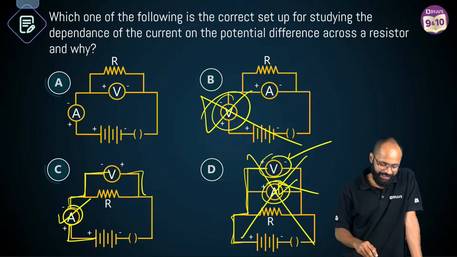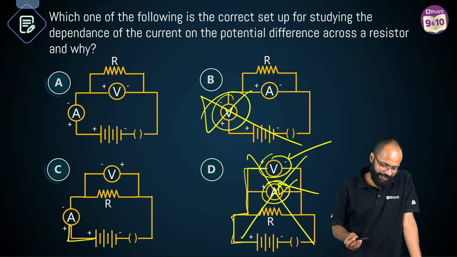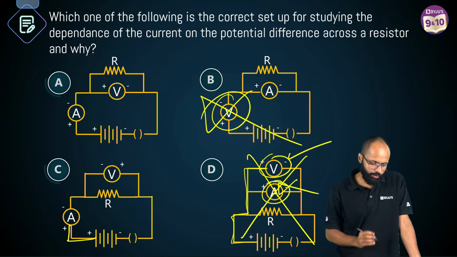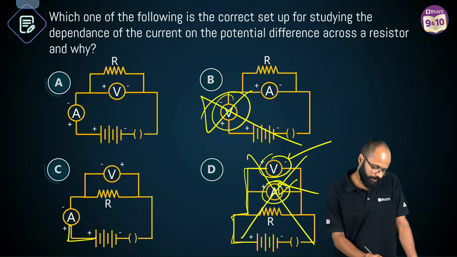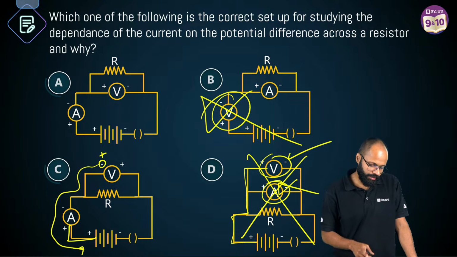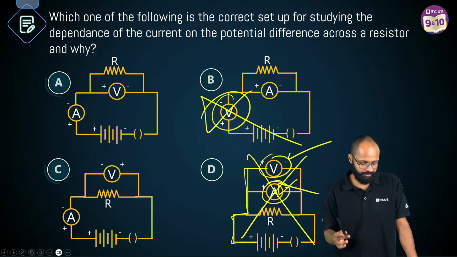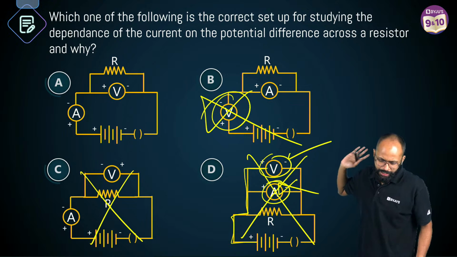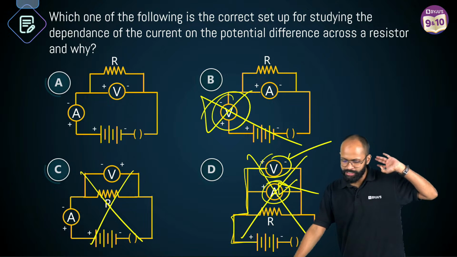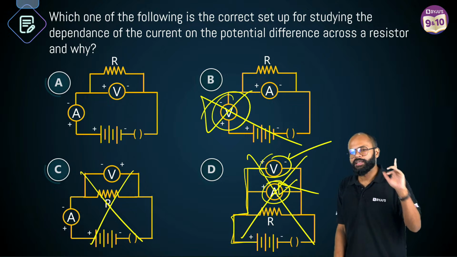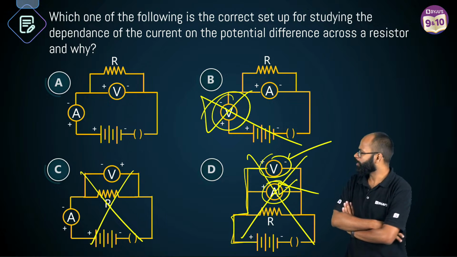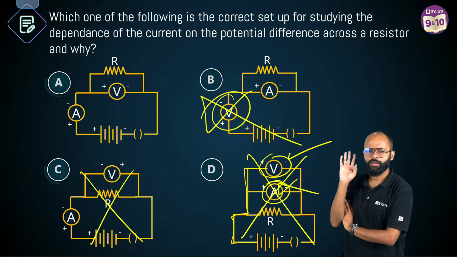Good, Harsh. I told you what? Ammeter is in series. That's okay. Voltmeter is in parallel. That is also okay. But think about it. The voltmeter sign should be positive when it is connected to the positive side, but it is given negative. This is wrong. C is wrong, which means A is correct. But sir, in A, how many of you feel the voltmeter is connected in series? In option A, the voltmeter looks like it is in series. Yes or no? Tell me quickly.